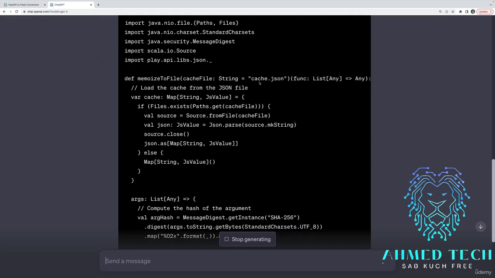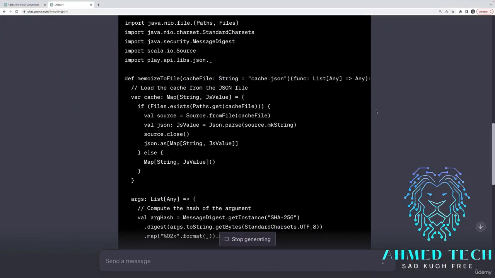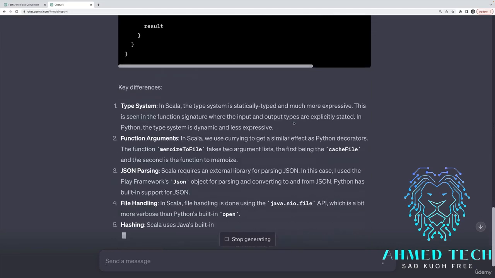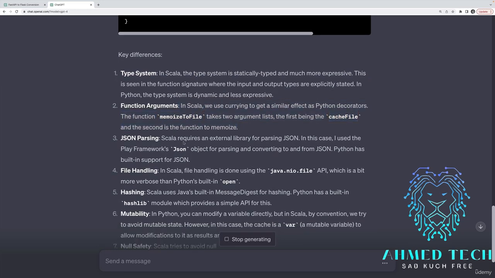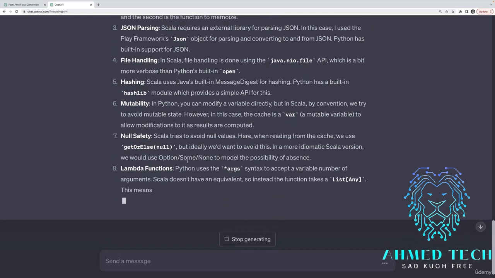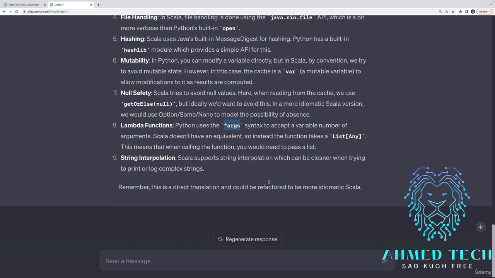So Scala doesn't actually support decorators. We can do a higher order function. This is a decorator in Python. It's not really a thing in Scala. But anyway, it writes my code. I think it's still going. And then it shows me the key differences: the type system, function arguments, currying, JSON parsing, file handling, hashing, mutability, null safety, lambda functions, and that there's not an equivalent to star args that we have in Python.